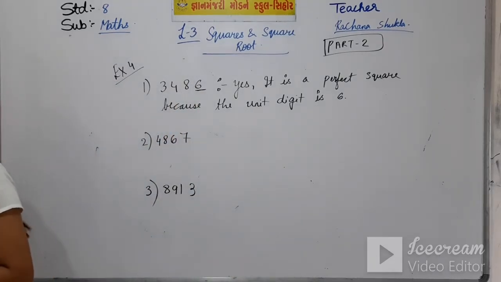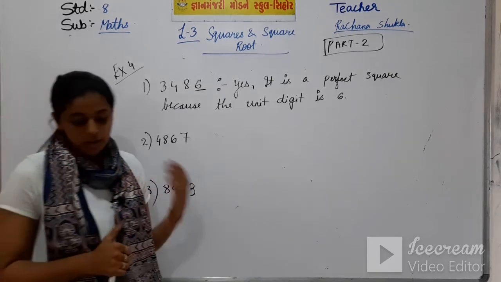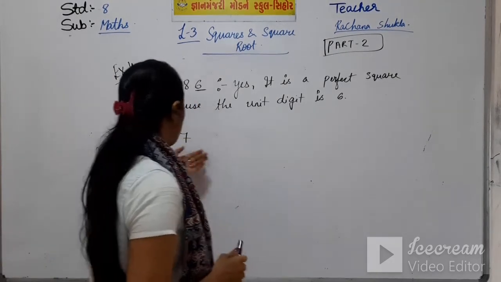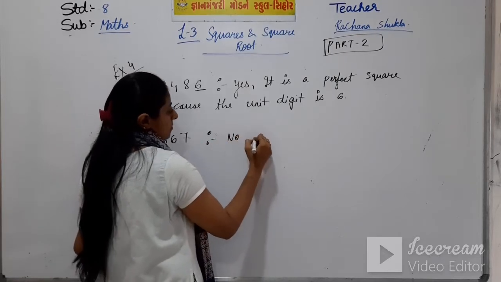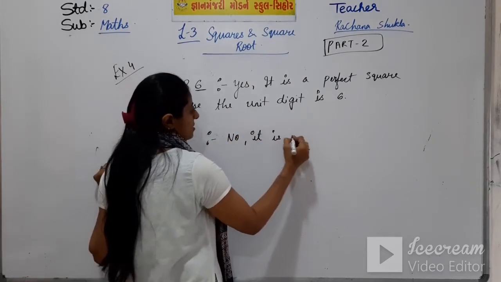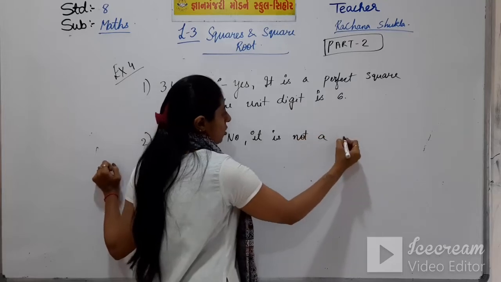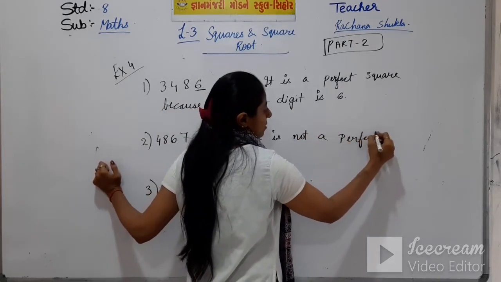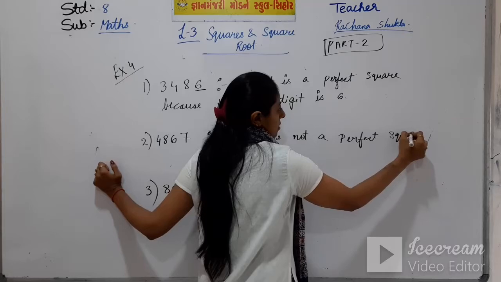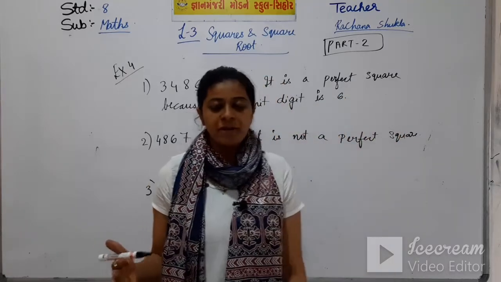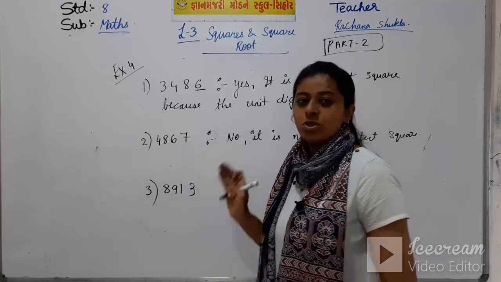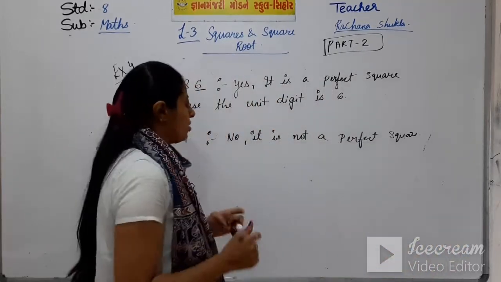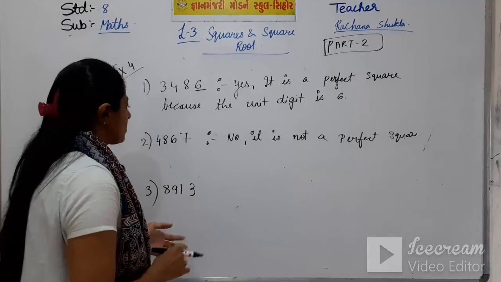Now coming to 4867. Is it a perfect square or not? No, it is not a perfect square. Now why is it not a perfect square? Because the unit digit is 7. So 7 cannot be the unit digit of a perfect square.